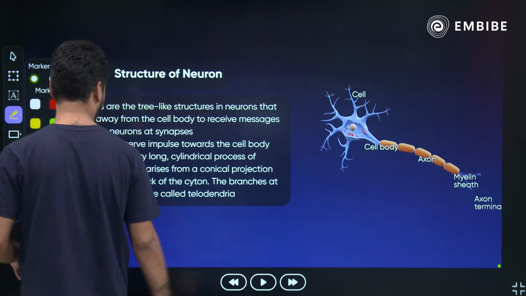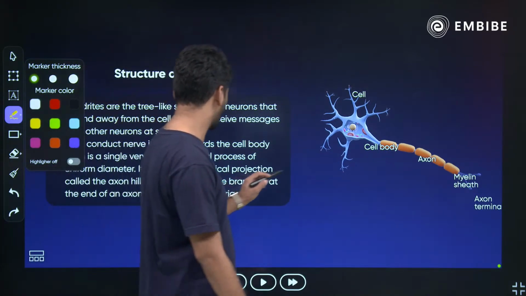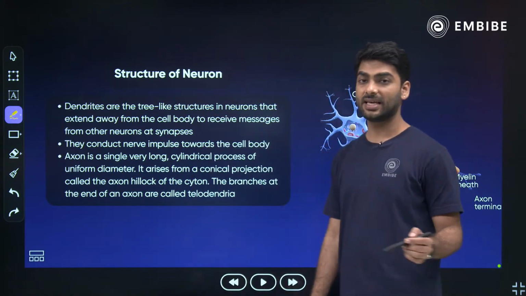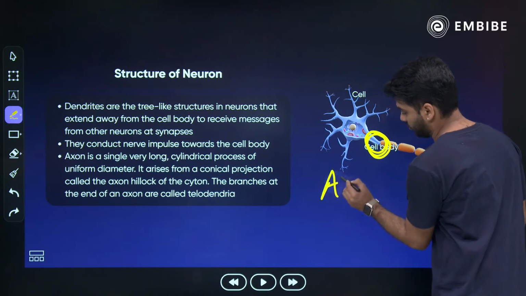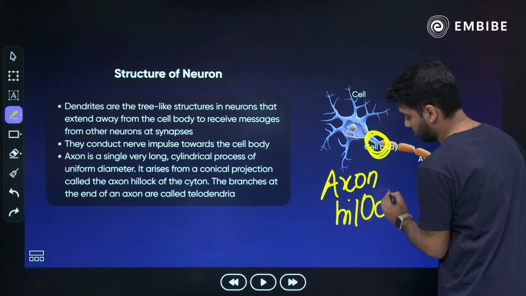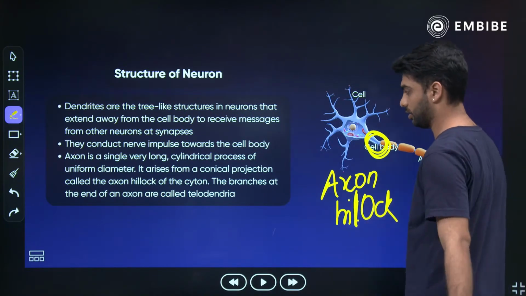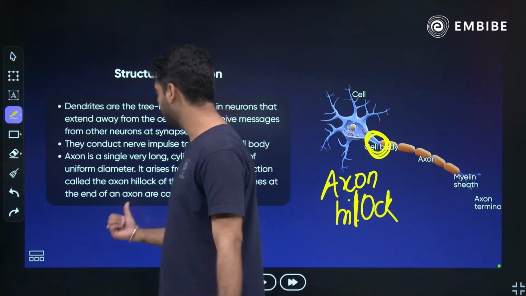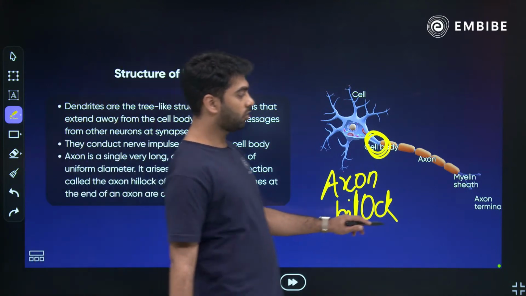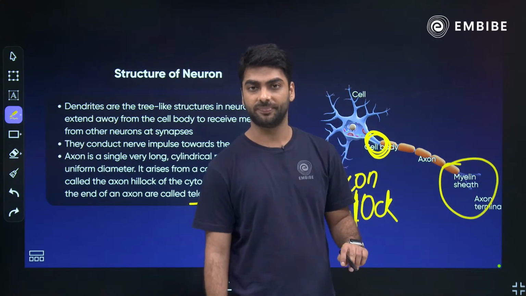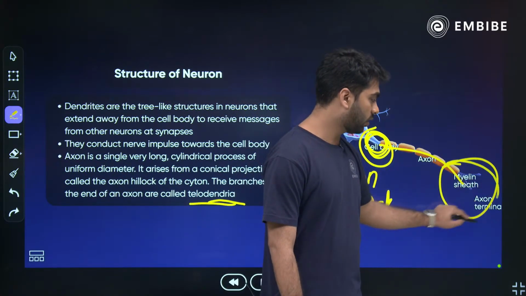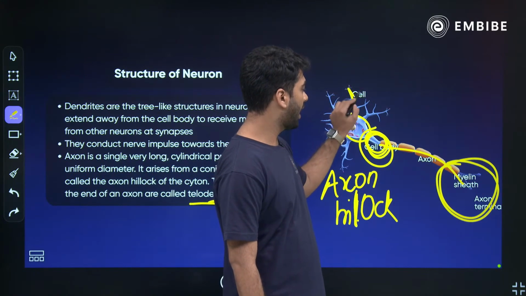तो ये जो हमारे पास एरिया है, इसको हम बोलते हैं axon hillock. This area is called as axon hillock. ठीक है? And the end of the axon is called telodendria. The axon terminal यहाँ पर हमारे पास है telodendria. ठीक है? So axon hillock, telodendria, cyton and dendrites.